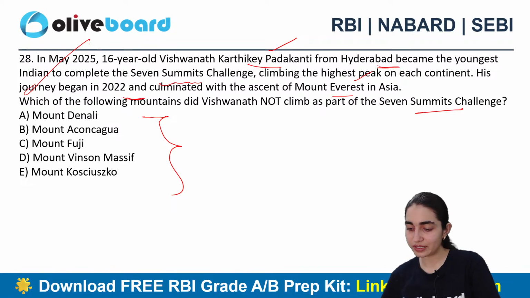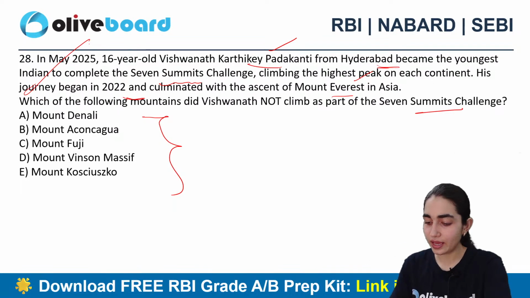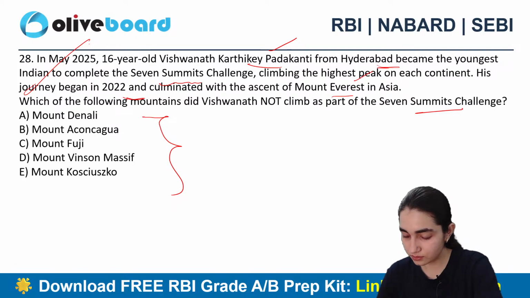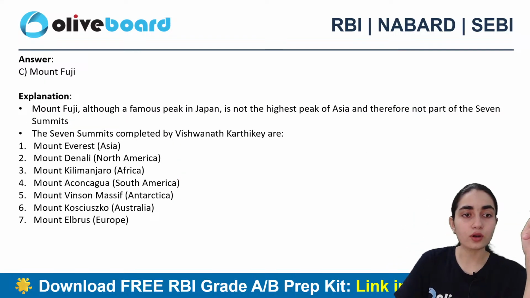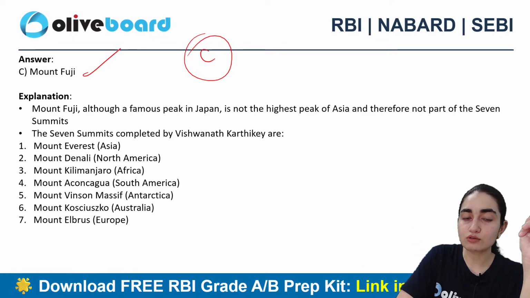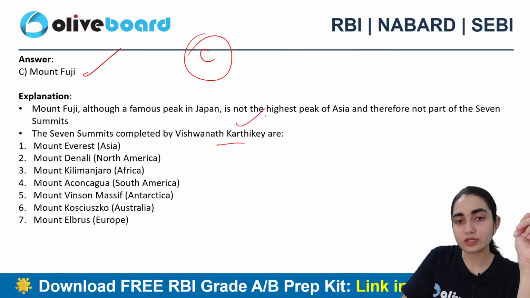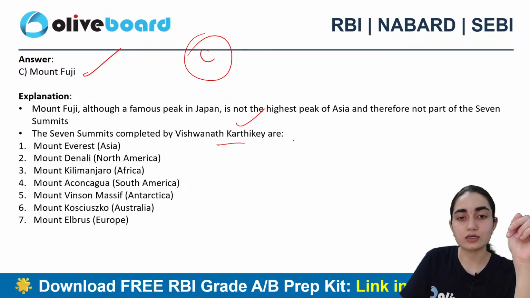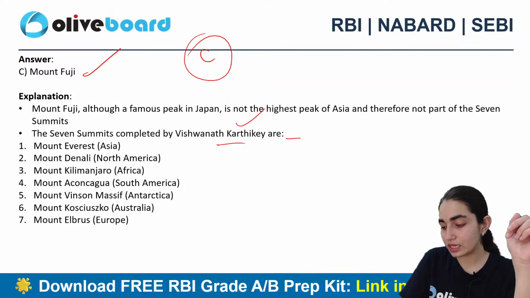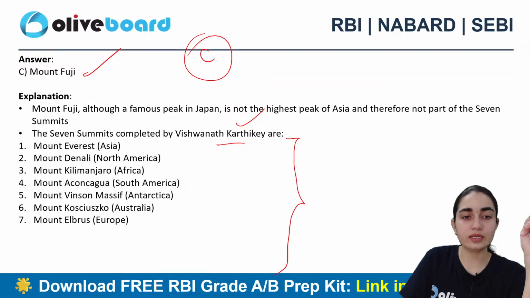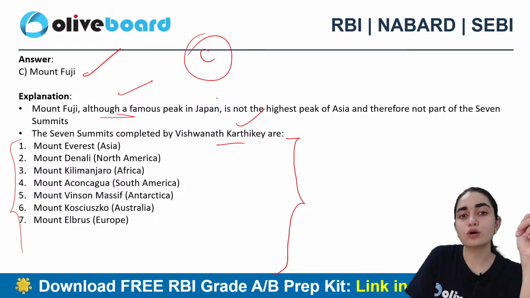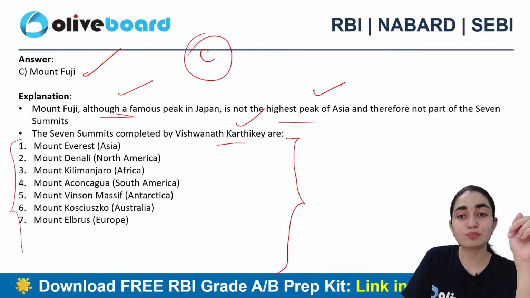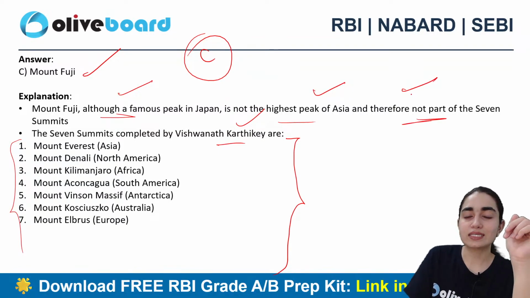So again, we are having multiple answers, C, B and D. Alright. Anyone else who wants to answer this question? Alright. So C is the correct answer. That is Mount Fuji. Okay. And the 7 summits which were included by Vishwanath Karthike include these many, right? So I request you all to just go through that. And Mount Fuji was the one, although a famous peak in Japan, but is not the highest peak of Asia and therefore was not part of the 7 summits here.